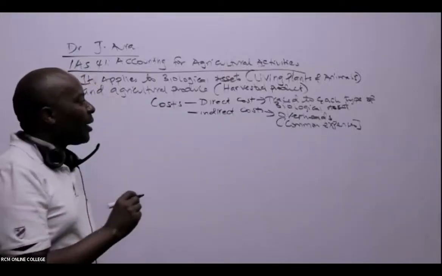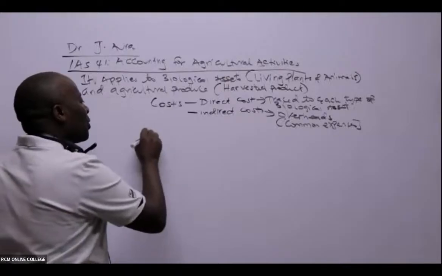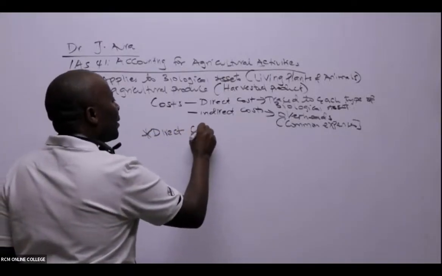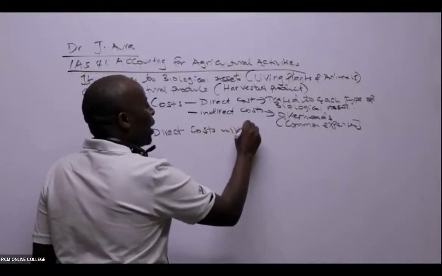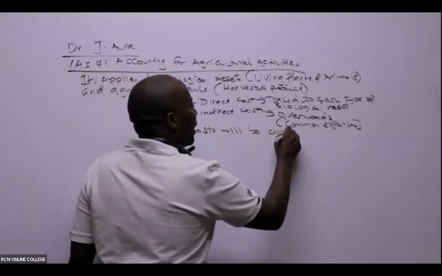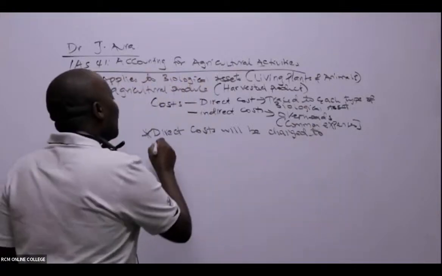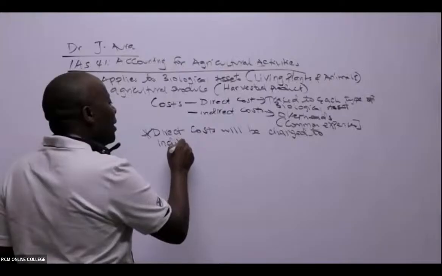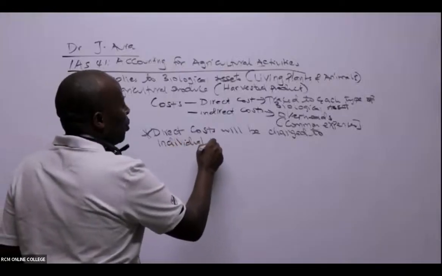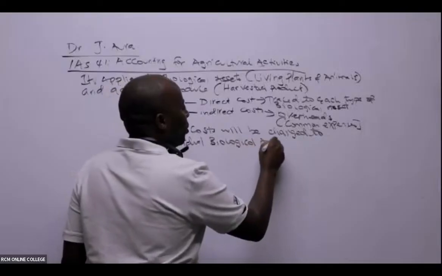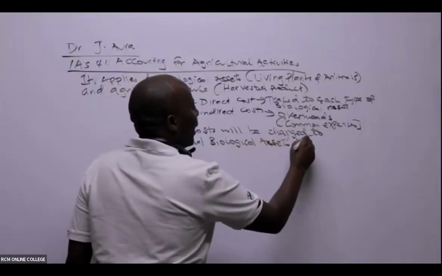Ladies and gentlemen, all these direct costs will be charged to the individual biological assets account.